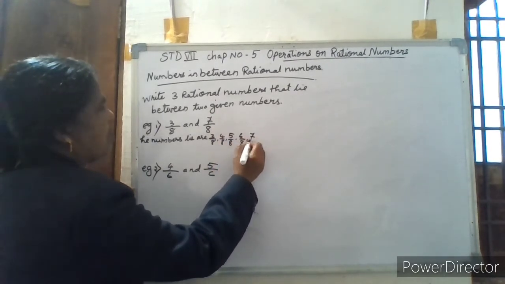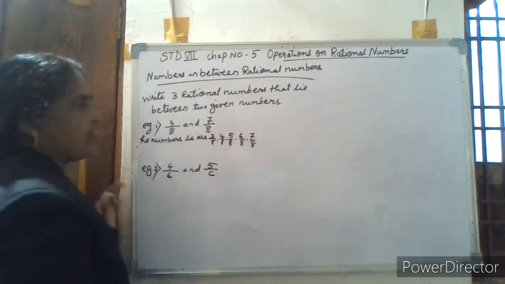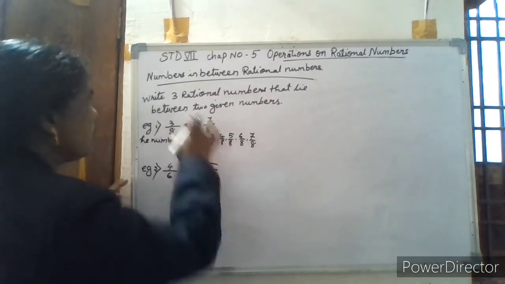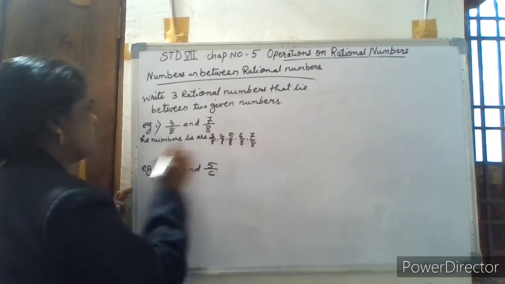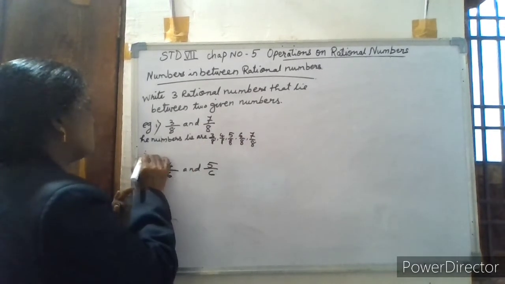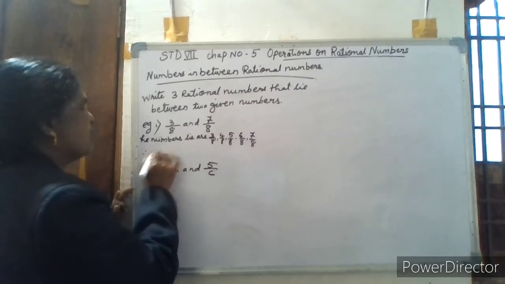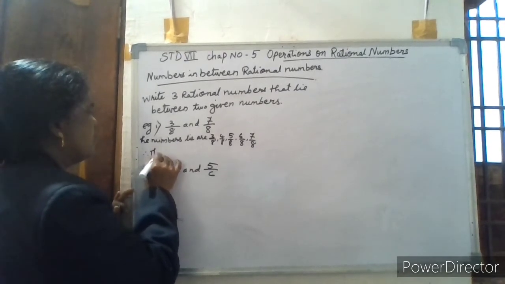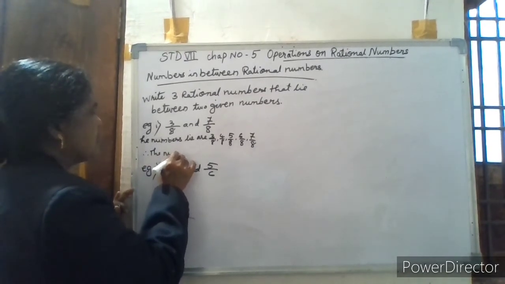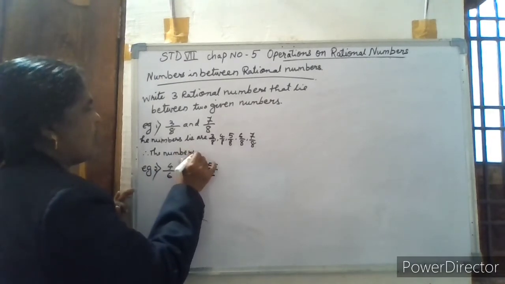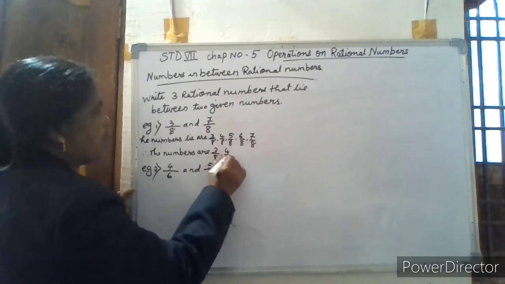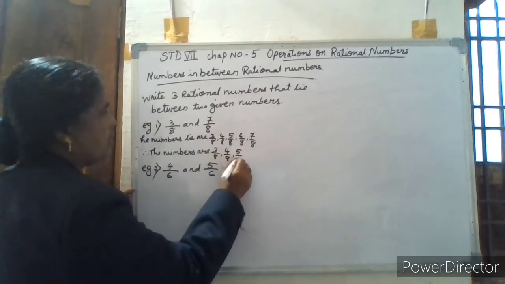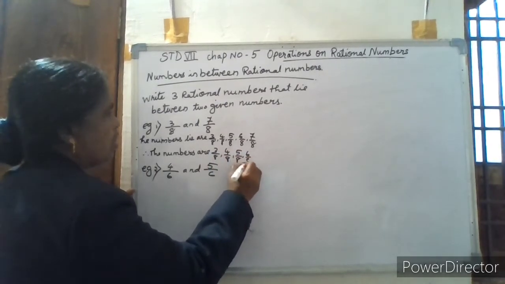We got exactly 3 rational numbers that lie between the given two numbers.